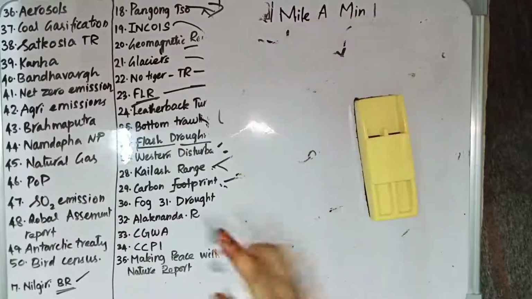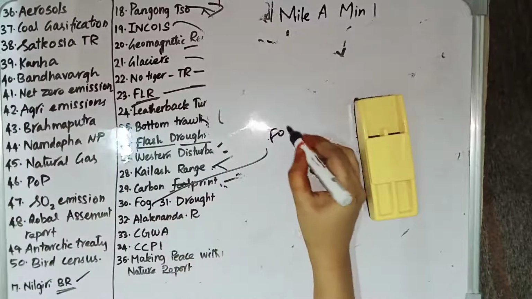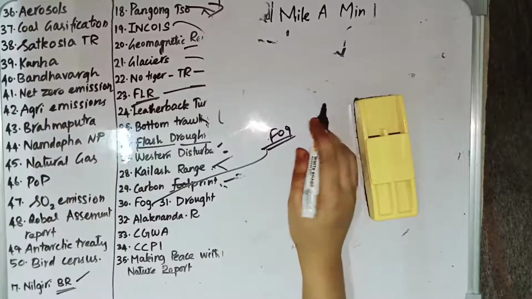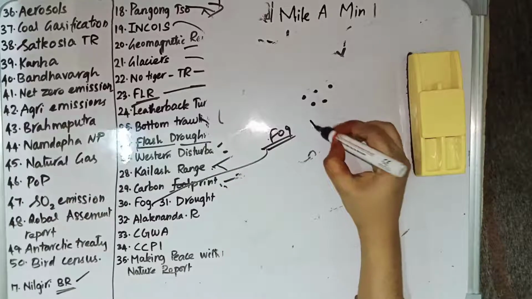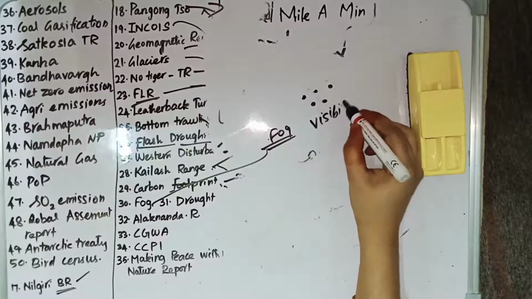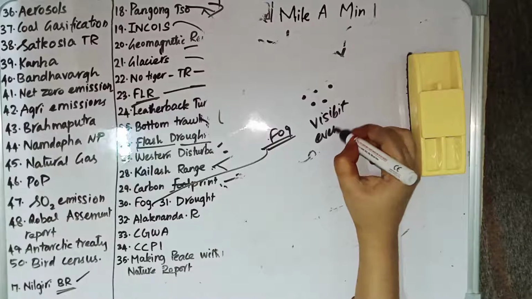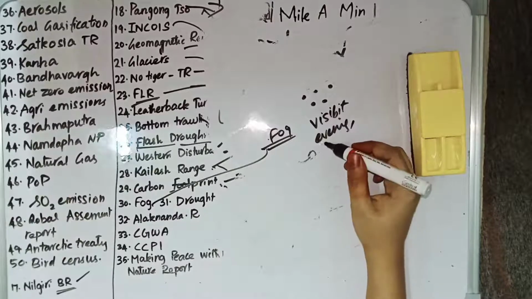Fog. So fog is a phenomenon of small droplets remaining suspended in the air. The small droplets will be suspended in the air, and it will hamper the visibility. It is generally found in early morning and evening.